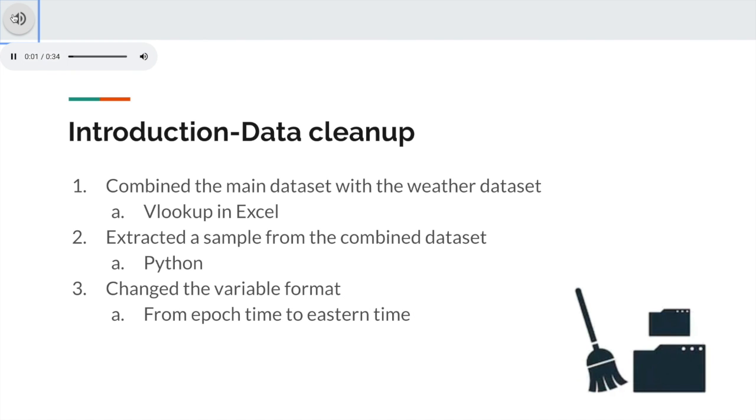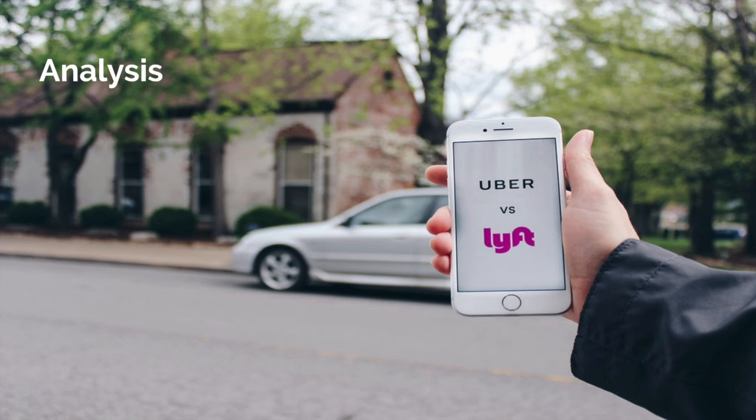To prep our dataset for analysis, we did the three steps listed here. First, we combined the ride dataset with the weather dataset using a VLOOKUP function in Excel. Secondly, we extracted a sample from the combined dataset using Python, as the original dataset was too big for our computers to process. Third, we converted the variable timestamp from epoch time to an Eastern time format using a formula in Excel. This way, our audience can better understand the variable.